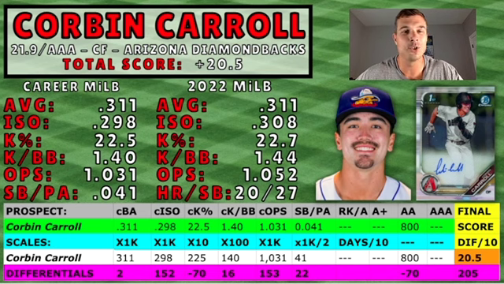So he gained 2 points in batting average. He gained 152 points in career ISO because a lot of the superstars were very, very young when they were going through the minors, and the last thing to develop usually is power. But Carroll's showing a lot of power right now for such a small dude. It's really cool. He gained 16 points in K to walk ratio, 153 points in OPS, and 22 points in stolen bases per plate appearance.